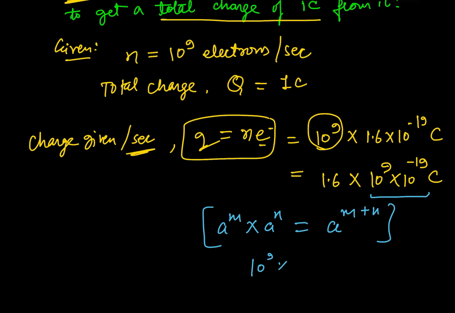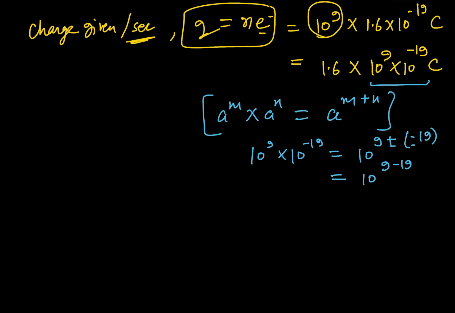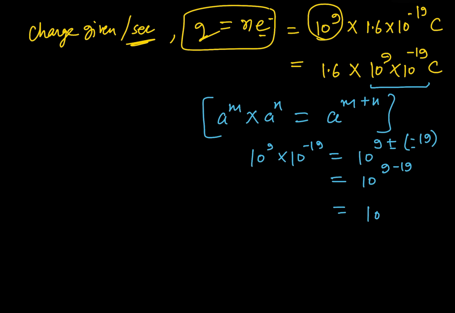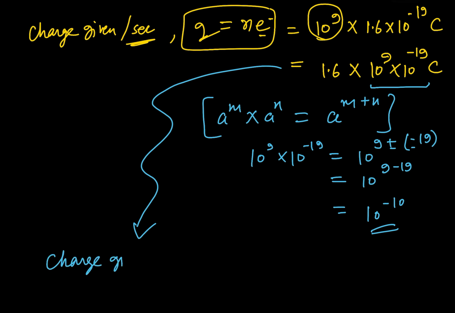Therefore, 10 raised to the power 9 and 10 raised to the power minus 19 lead to 9 plus minus 19, and on solving we get 10 raised to the power minus 10. So the charge given per second, denoted by q, is 1.6 into 10 raised to the power minus 10 coulomb.